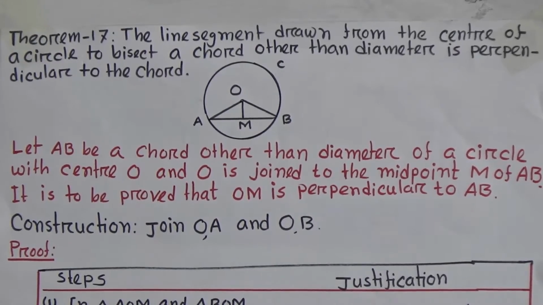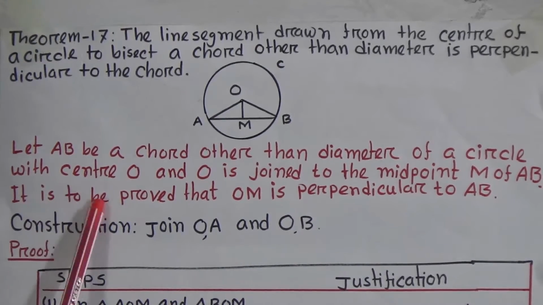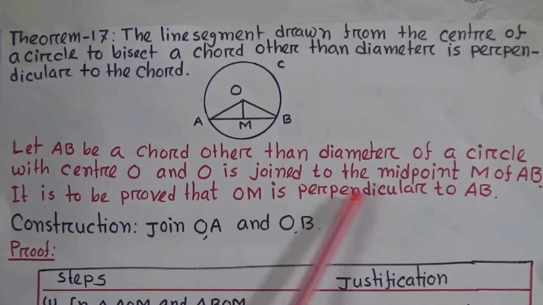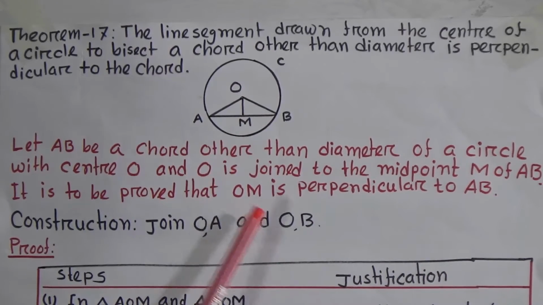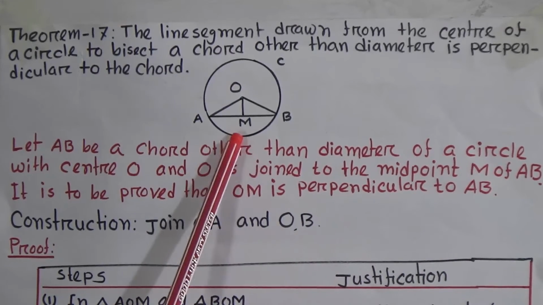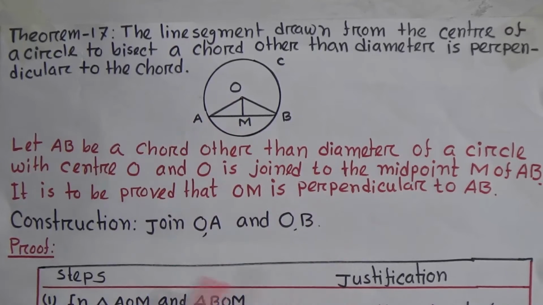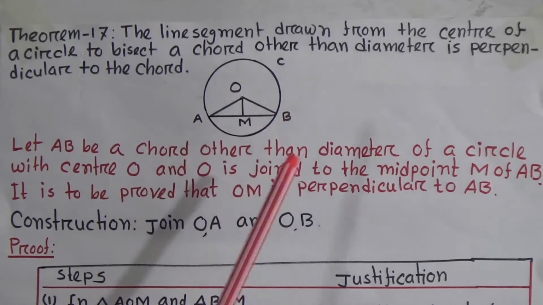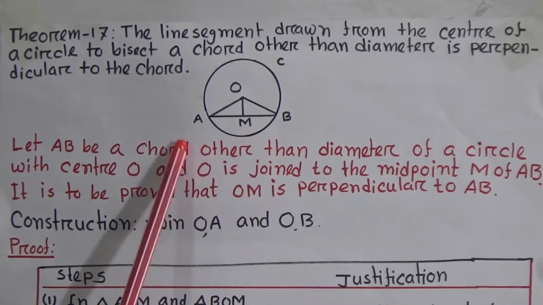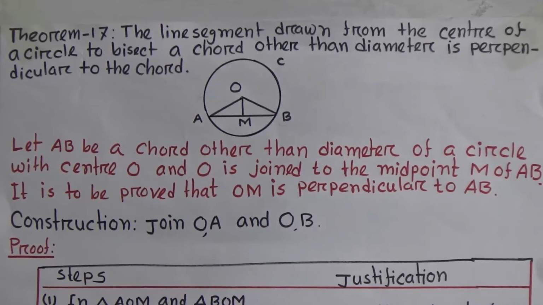Look, see the description. Let AB be a chord other than diameter of a circle with center O. O is joined to the midpoint. Look, M is the midpoint of AB. It is required to prove that OM is perpendicular to AB.